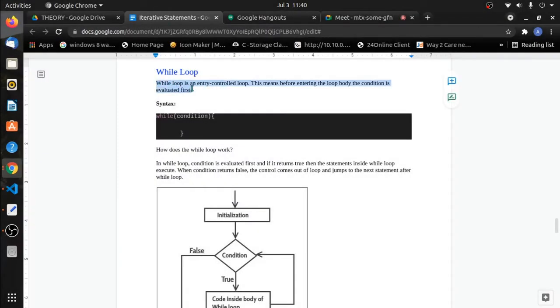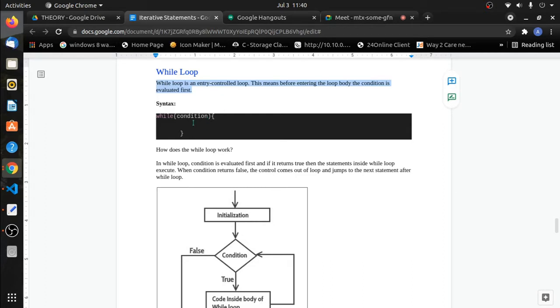While loop is an entry control loop. This means before entering the loop body, the condition is evaluated first. So we have seen in the previous examples, for loop is also an entry control loop. Similarly, while loop is also an entry control loop.